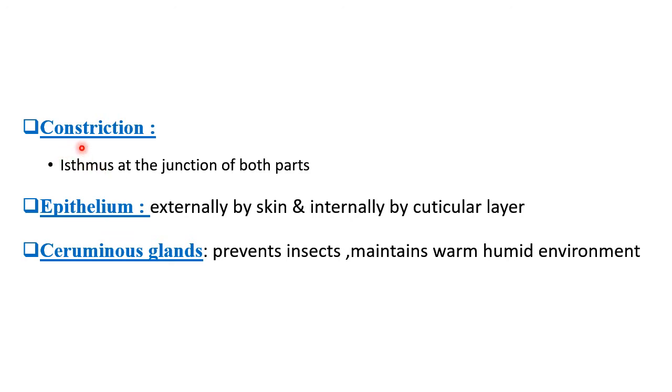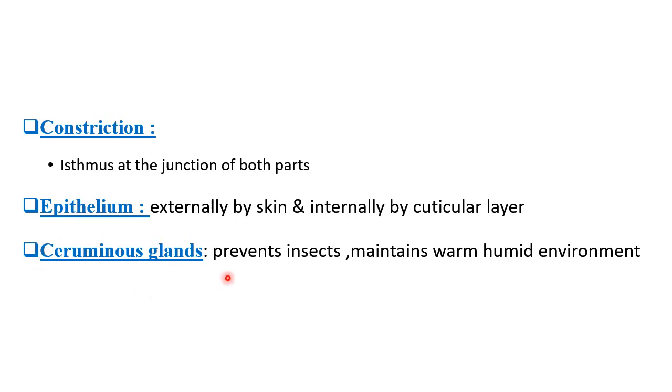Coming to the constriction, at the junction of the bony part and the cartilaginous part, there is an isthmus connecting those two parts. Coming to the epithelium, externally it is covered by the skin, which is continuous with the pinna, and internally it is lined by a cuticular layer. And there are numerous ceruminous glands present within the external acoustic meatus.